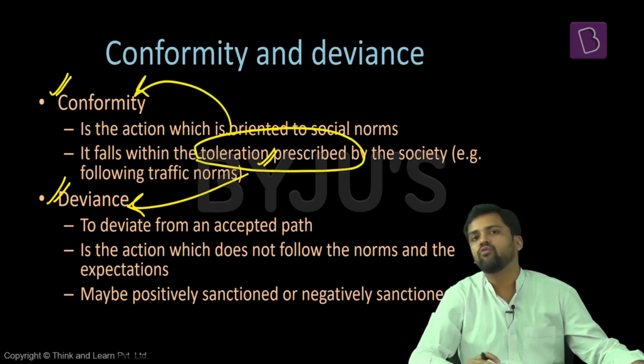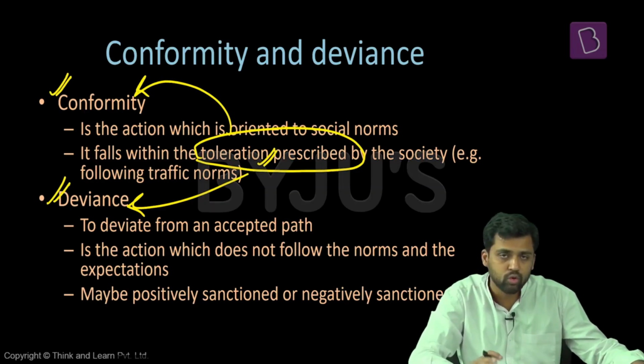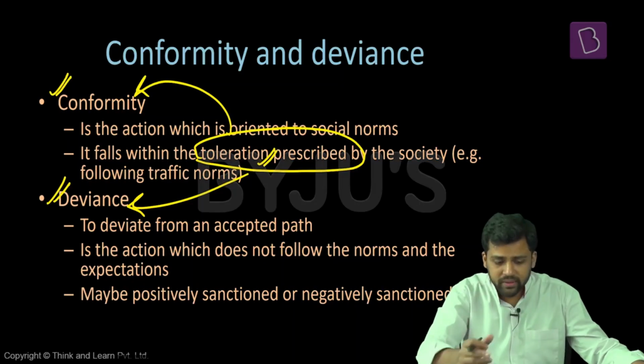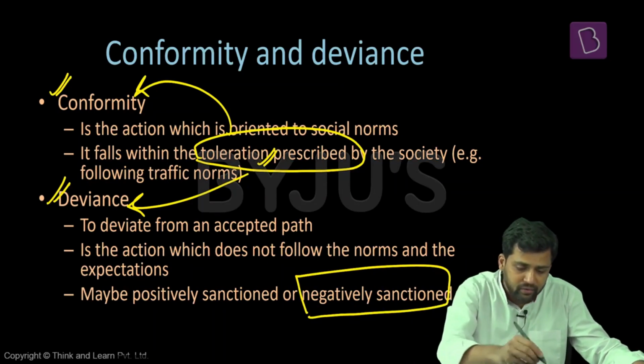For example, if I am following the traffic rules and regulations, that means I am a conformist. I am exhibiting conformist behavior. But if I am not following the rules and regulations, I am a deviant. A thief can be a deviant. No society says that it is right to steal someone's property. So thief is a deviant. So these kind of deviants can be negatively sanctioned. They can be punished. A thief can be caught, and if he's caught again, he can be charged under different laws. So deviant behavior is negatively sanctioned.